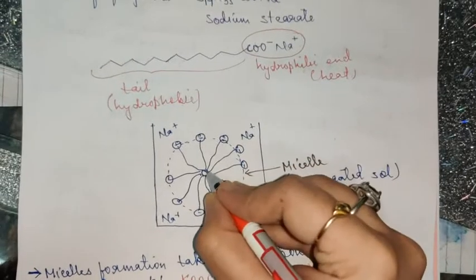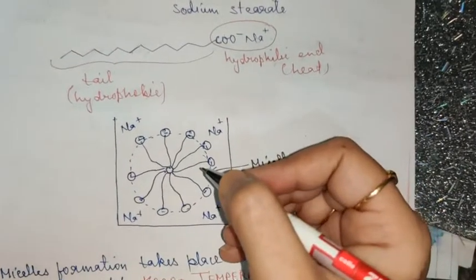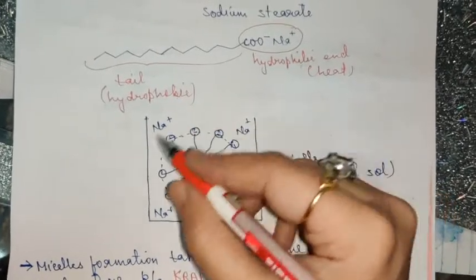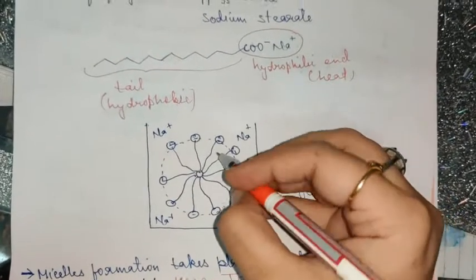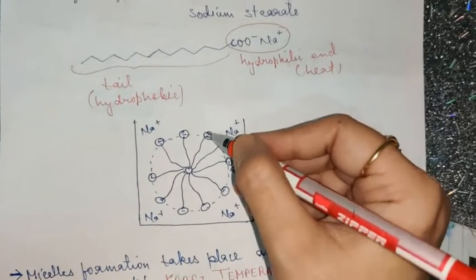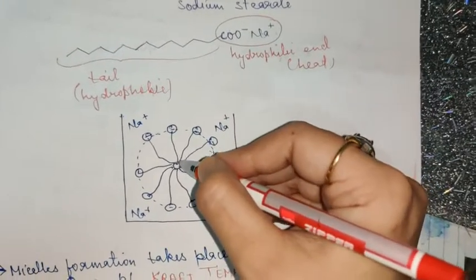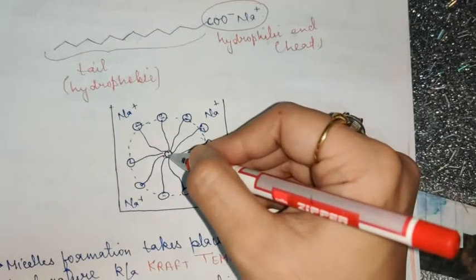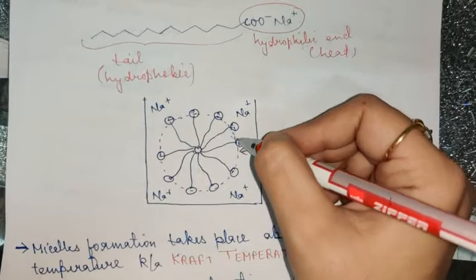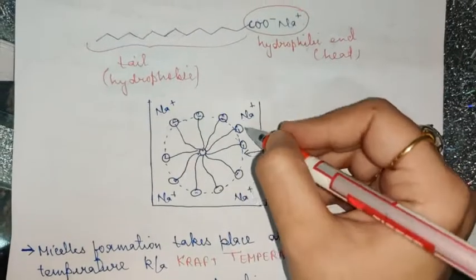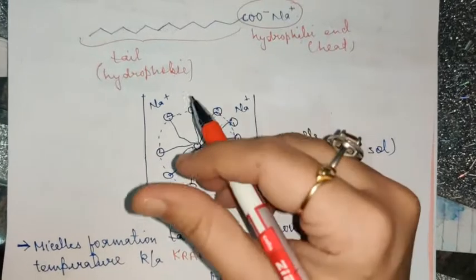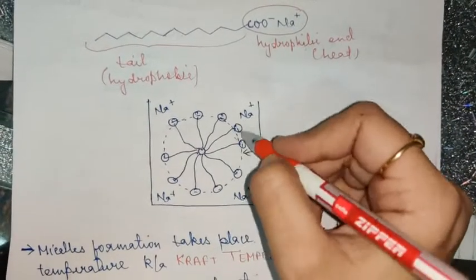Suppose this is an oil droplet or grease droplet. What happens when you dissolve the detergent or soap inside this solution? It will orient itself in such a way that the hydrophobic end, that is the tail part, attaches itself to this oil droplet, which is again hydrophobic because this is also hydrocarbon. And this ionic end, that is the negative charge, COO-, arranges itself in such a way that it is exposed to the water, because it is water loving.